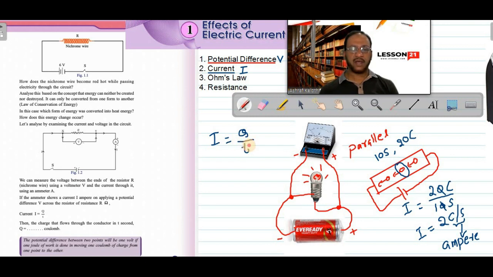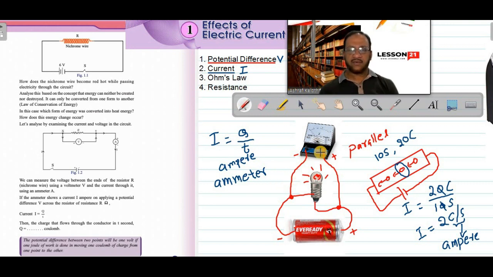So Q by T is the equation of current, and its unit is ampere. Current is measured in ampere. And the instrument used for measuring electric current is called an ammeter.